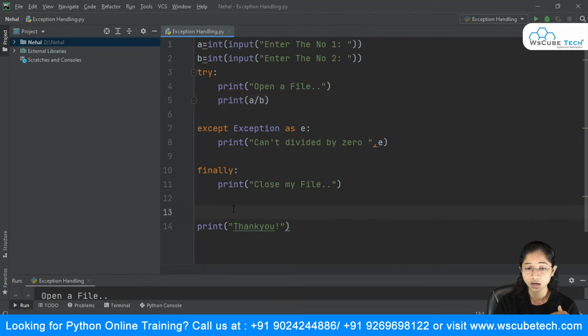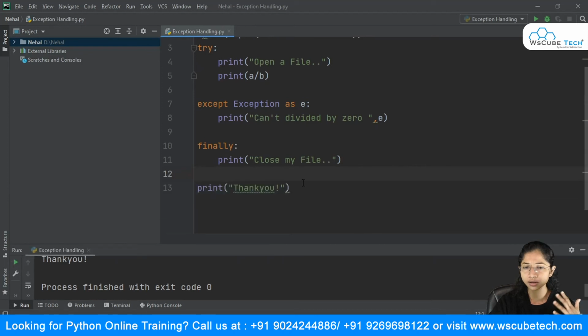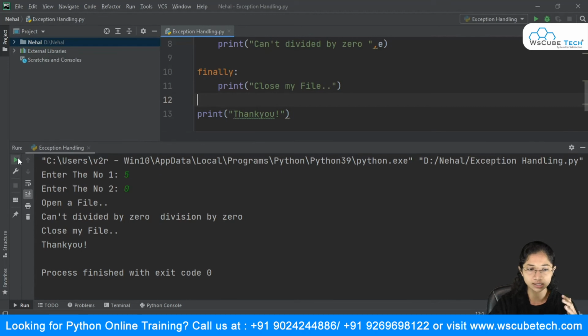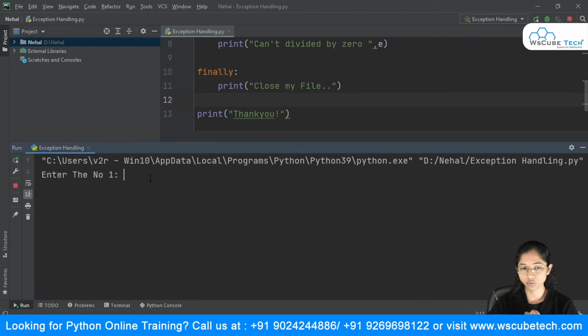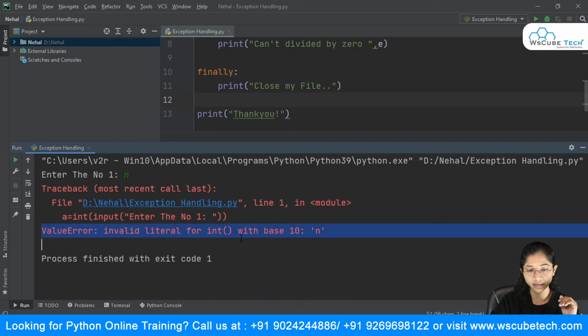So this works fine. Now what more can we do over here? We know we are having this exception. Suppose I run my code once again, and this time I give the input as a character. Suppose I give it n, and you're getting an error. It says ValueError, invalid literal for int with base 10, and it is even giving you the line number, that is line number 1.